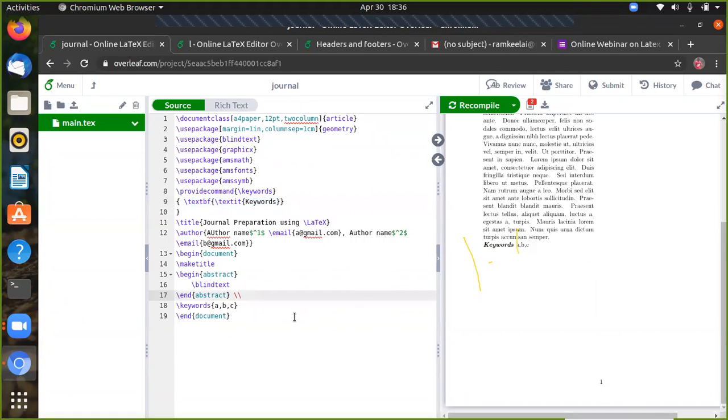Okay. So any doubts? Finally we can go for doubts. So this is the next one, keywords. And next we'll go for the section.